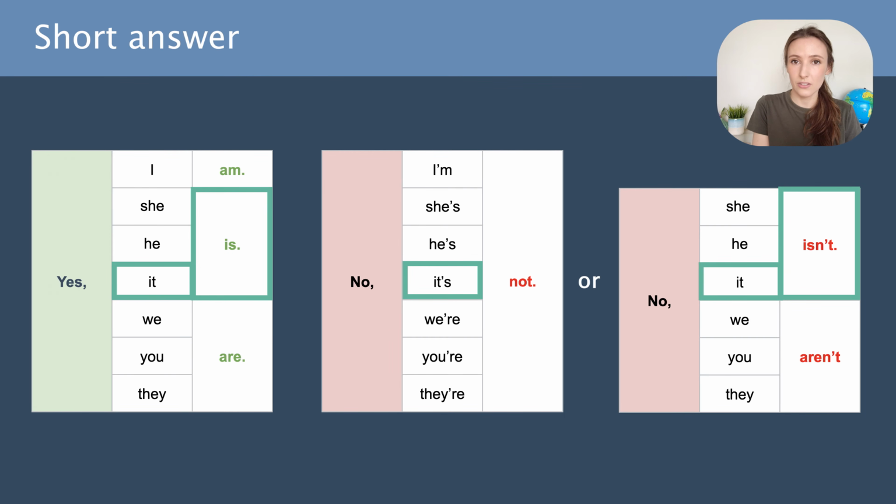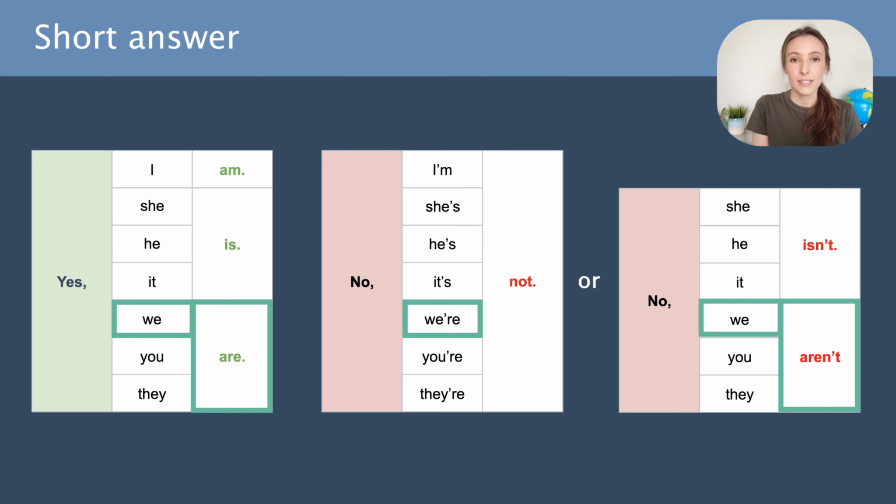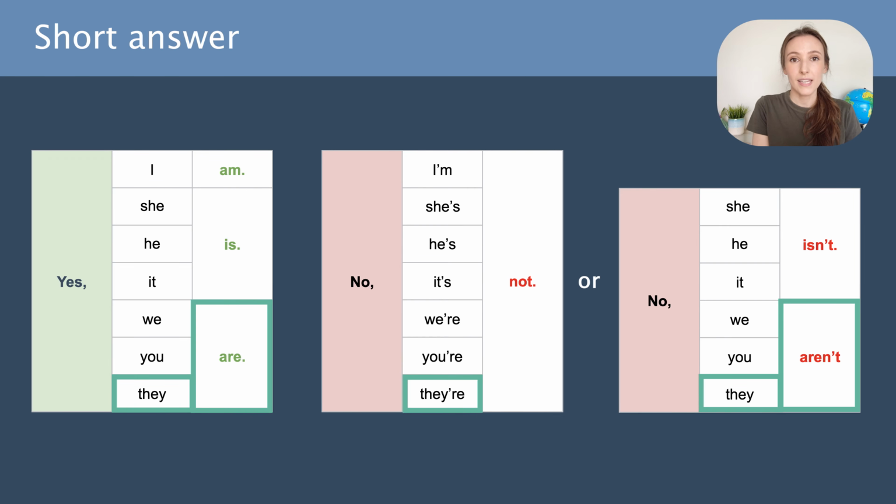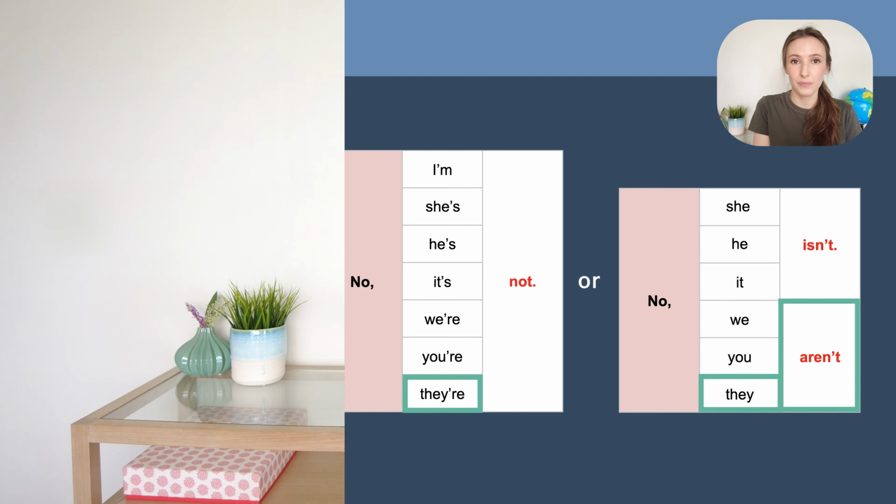No, it isn't, or no, it's not. Yes, we are. No, we aren't, or no, we're not. Yes, you are. No, you aren't, or no, you're not. Yes, they are. No, they aren't, or no, they're not.